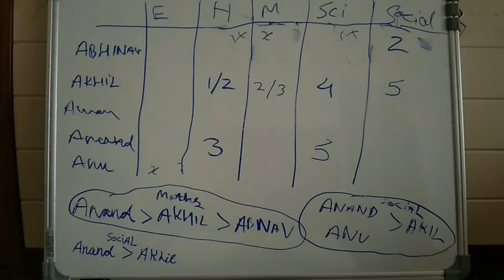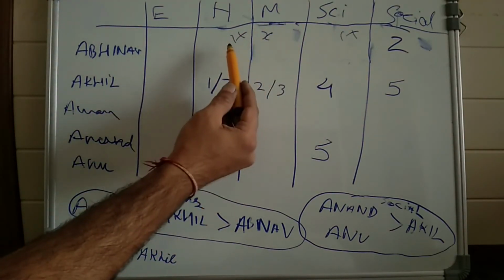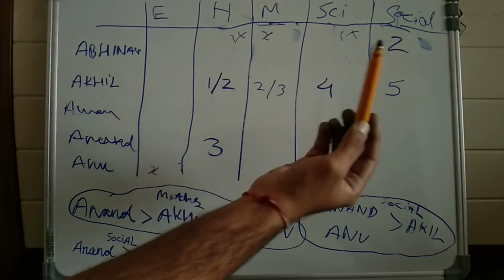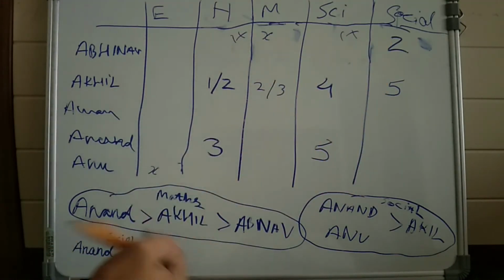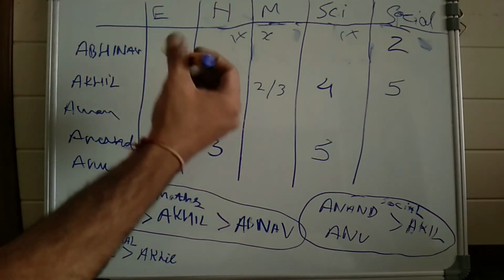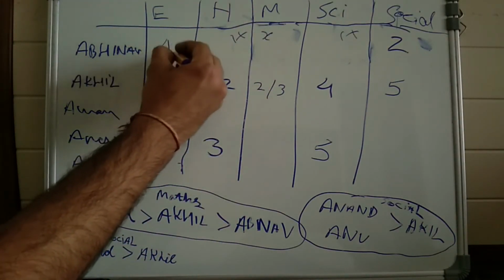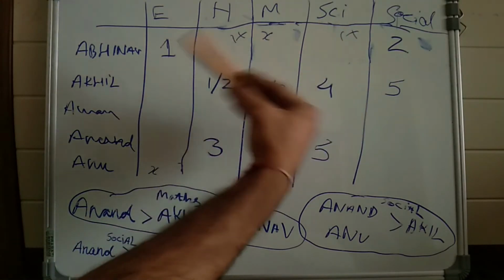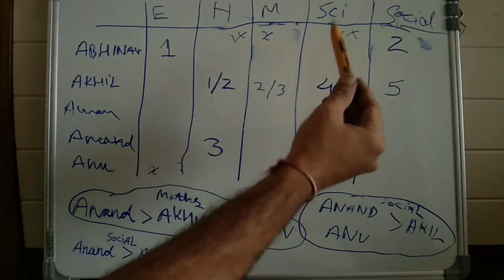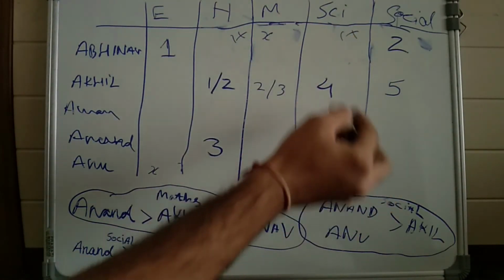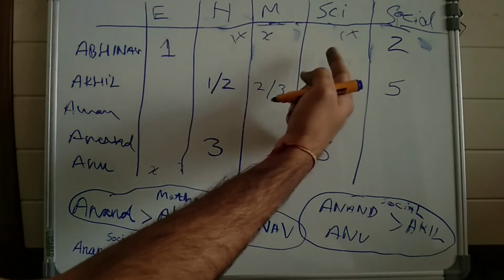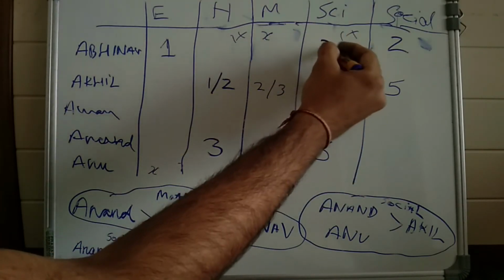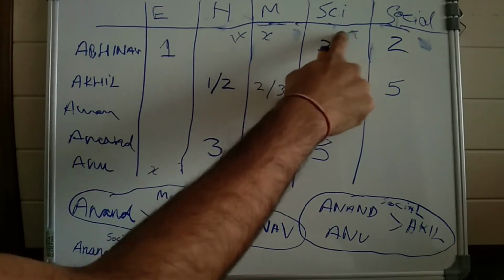Okay, so if we look at this row, 1 can't come here, 1 can't come here, and also 1 can't come here because there are already at least 2 people who are better than Abhinav. So the only place for 1 is this. 1 will come over here. If we look at this position, then here 1 can't come, 2 can't come, 3 can come, 4 and 5 can't come. So the only number that can come over here is 3.